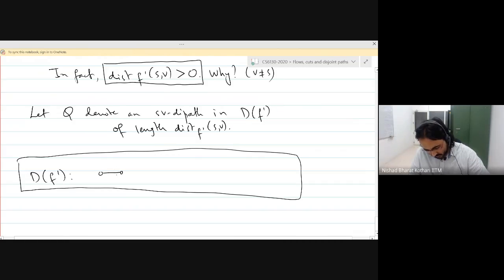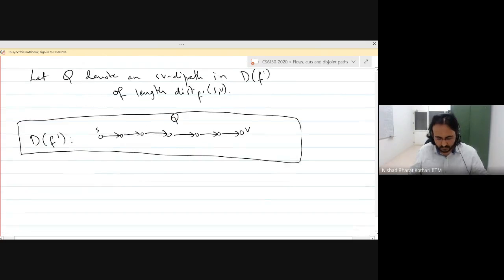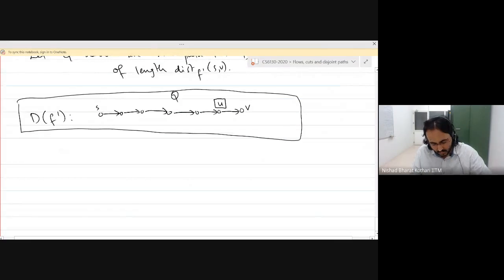We start from S, and this is our vertex V, and this is the dipath Q. Good. What we will do is look at the second last vertex U. We will use that towards our proof.